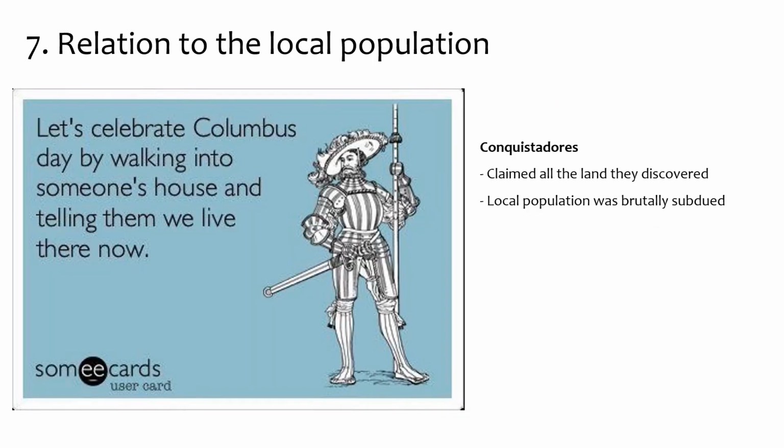Then, how do they treat the local population? And we zoom back to the Spanish. We call the Spanish people who colonize America conquistadores. They claimed all the land that they discovered, and they brutally subdue, so onderwerpen, the local population.